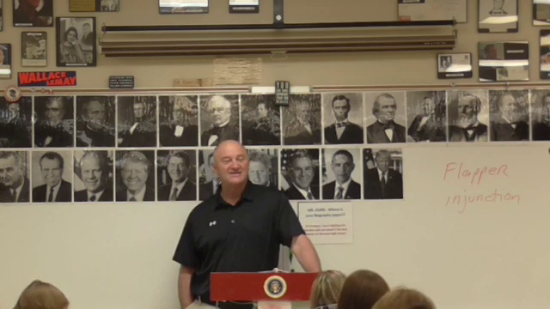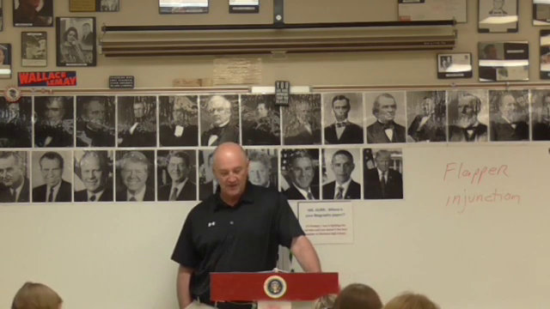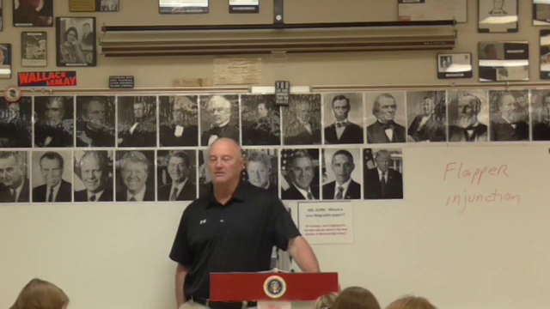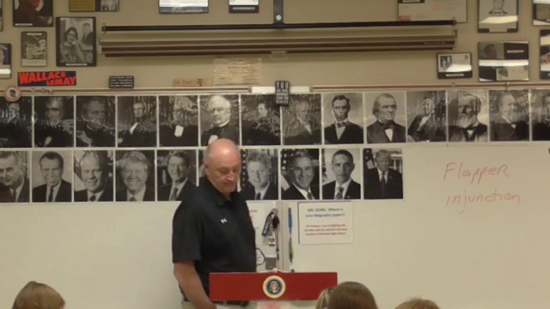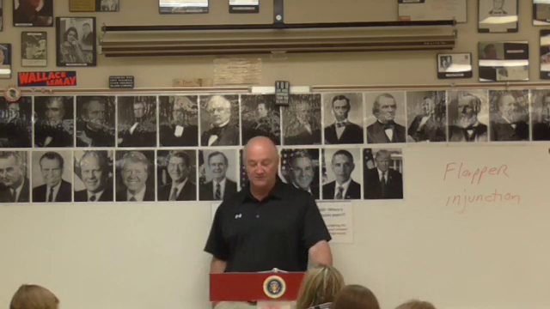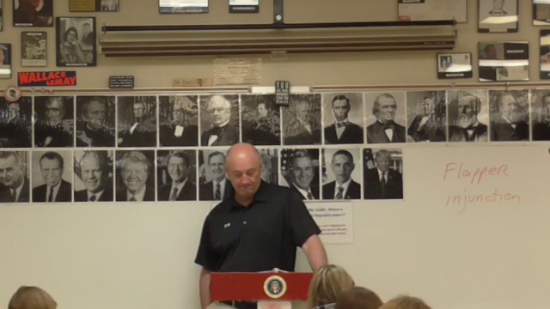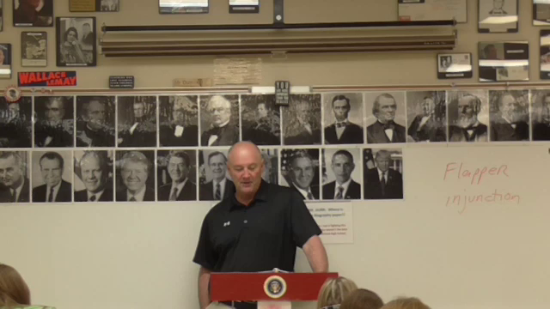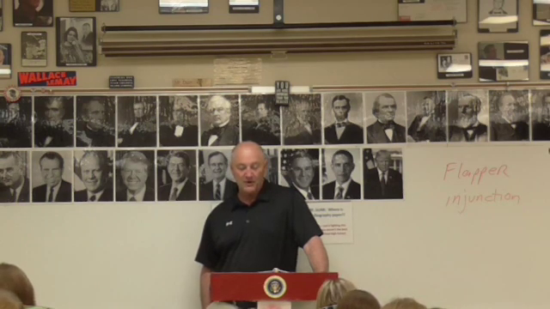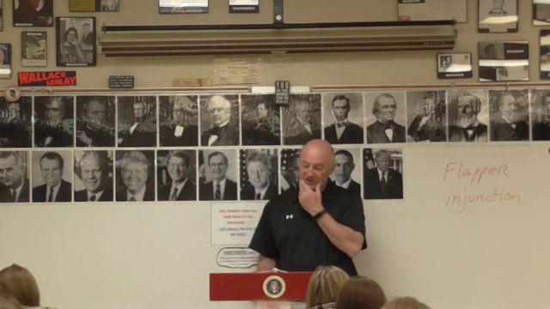And they nominated a senator from Wisconsin by the name of Robert La Follette. So the Republicans are split: Coolidge for the Republican Party, Robert La Follette for the Progressive Party.